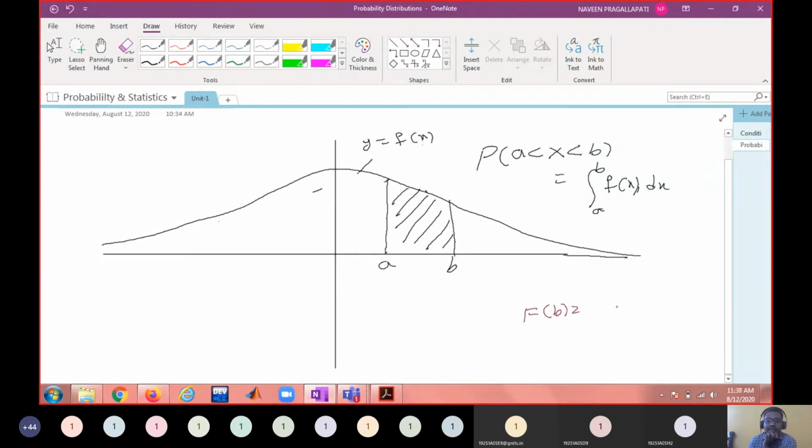Capital F of B is the integral from minus infinity to B of f of x dx. So that means what? The area up to B.